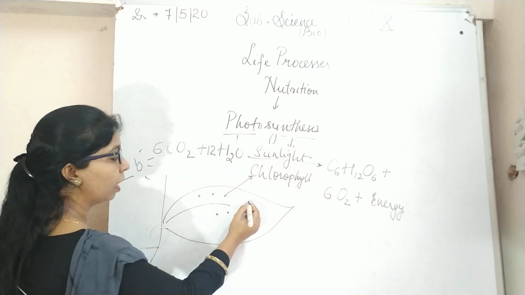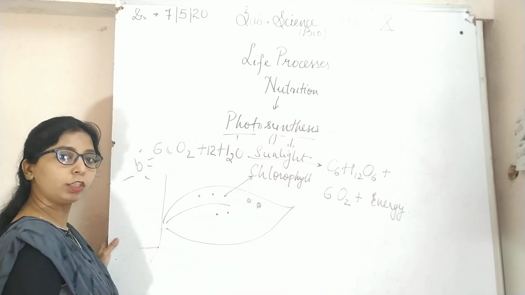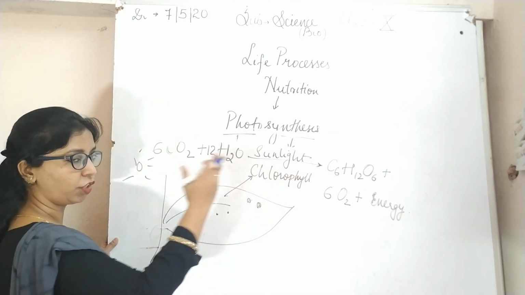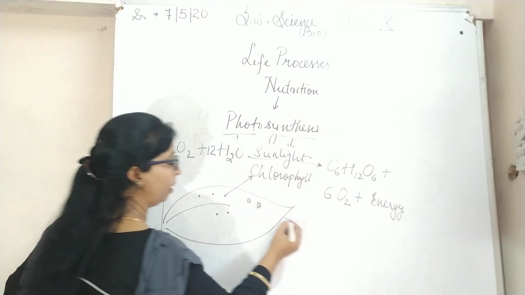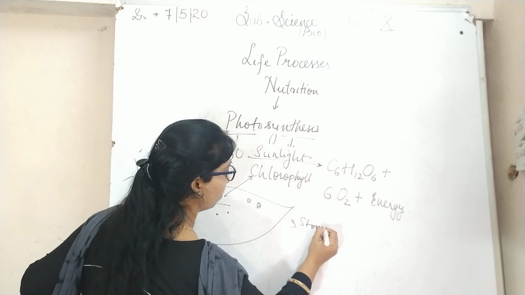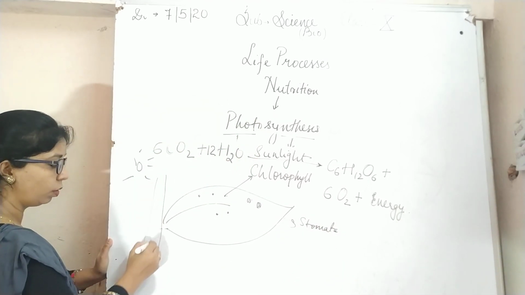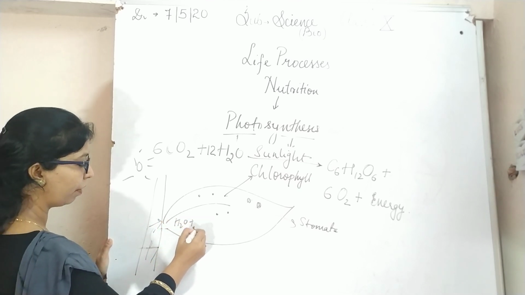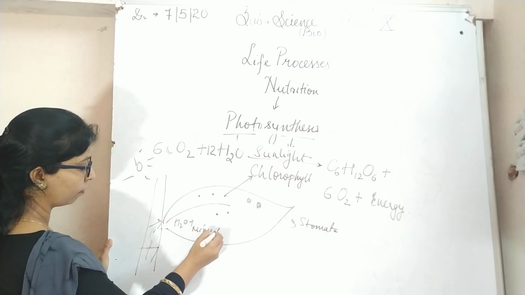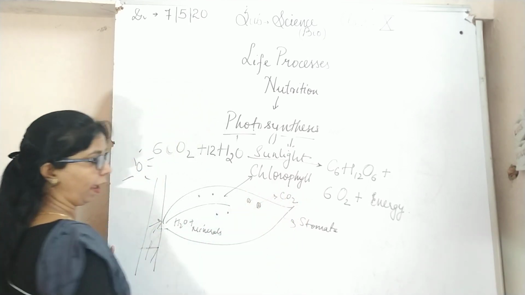After that, there are small holes called stomata, from where the exchange of gases takes place. We will study stomata later. By the roots, they collect water and minerals, and through the stomata, carbon dioxide.